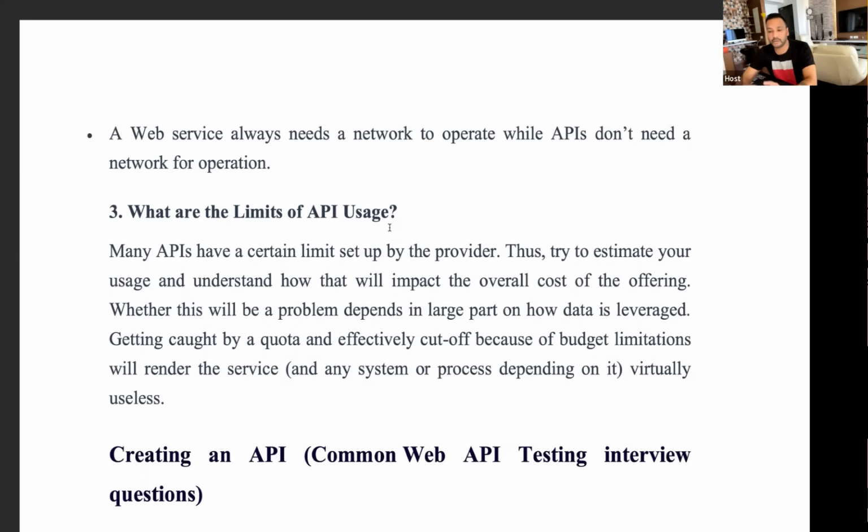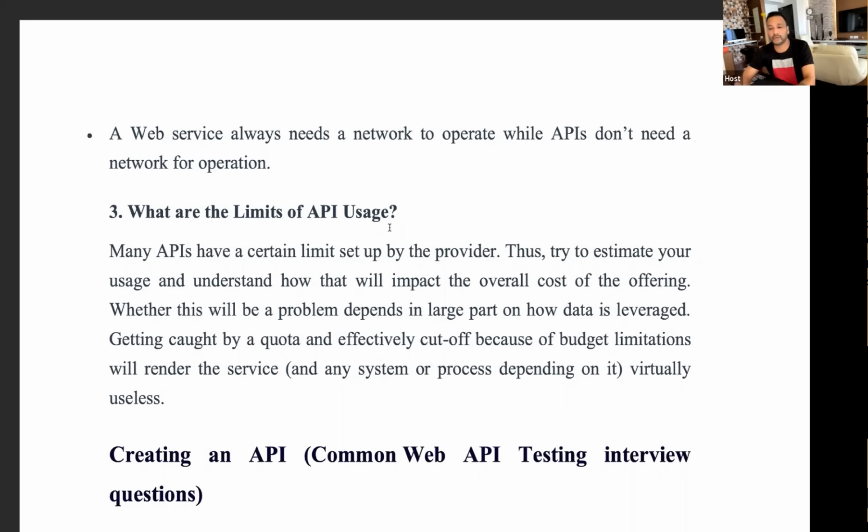It's not like you're just hitting the API, getting the response, and then showing the response on your website. For many APIs you have to be authenticated. They will authenticate whether you are the right user or the right consumer or not. And it's not like you can hit millions of calls on that particular API every time. So they will restrict the APIs.